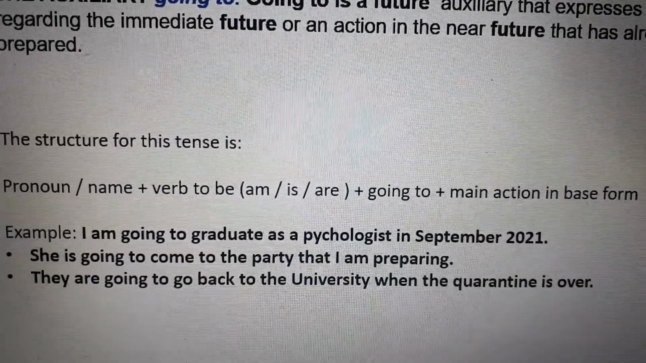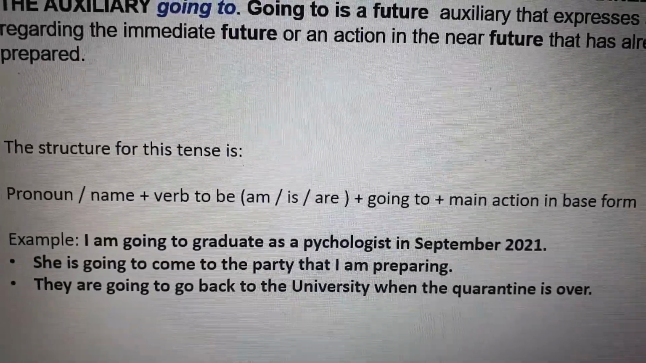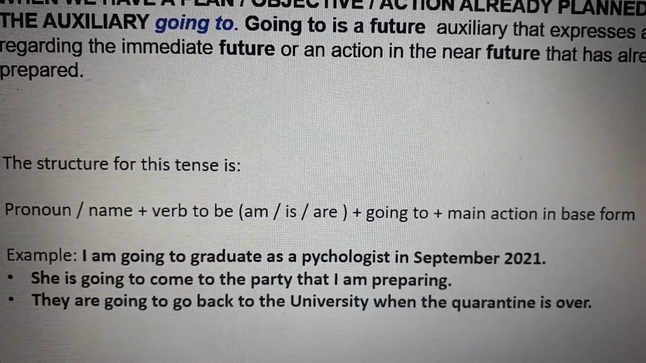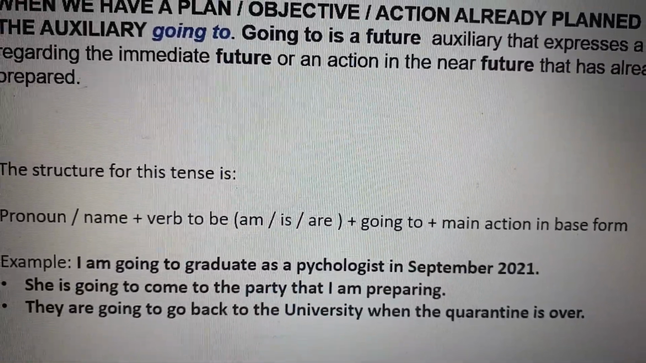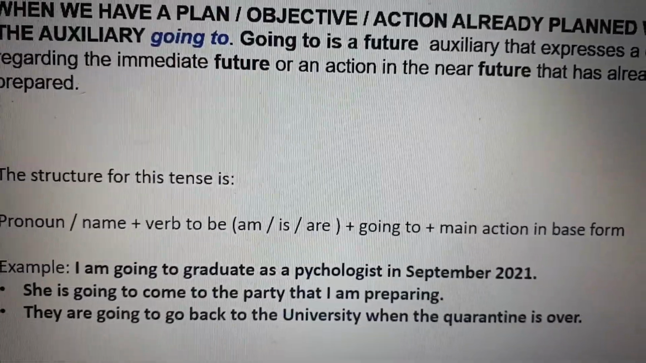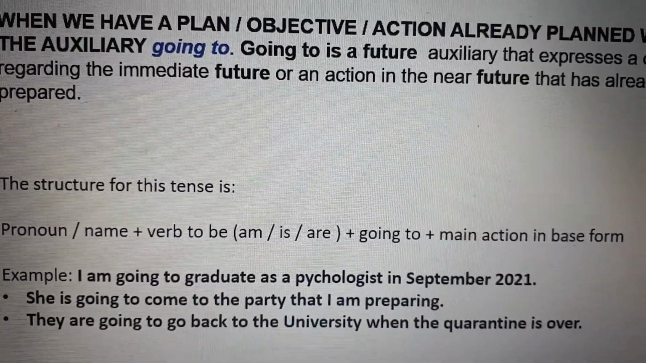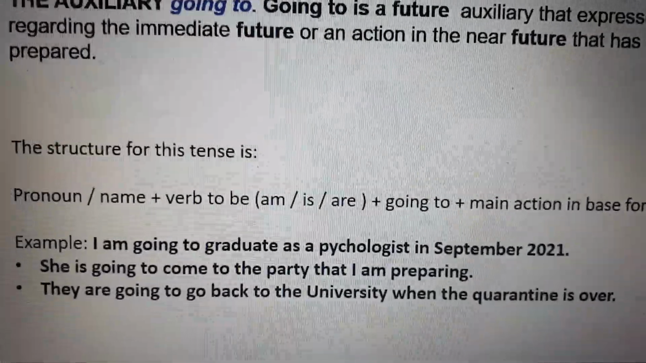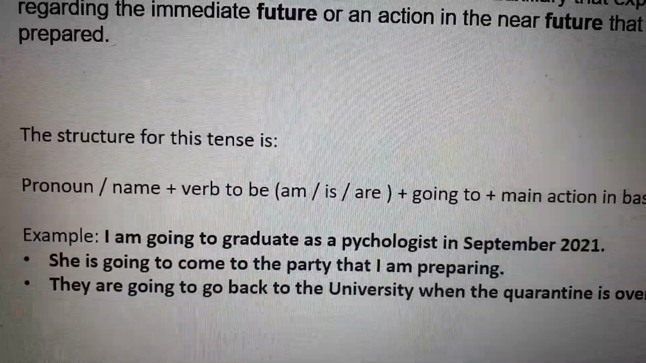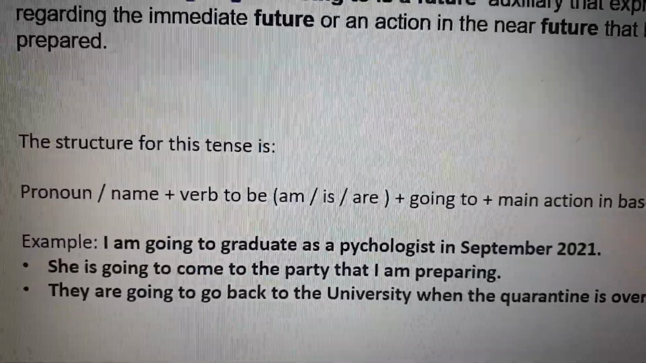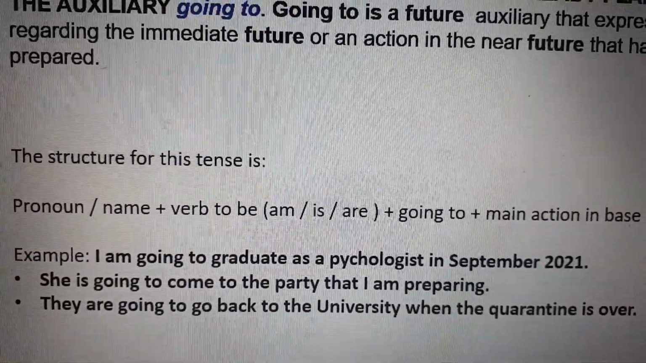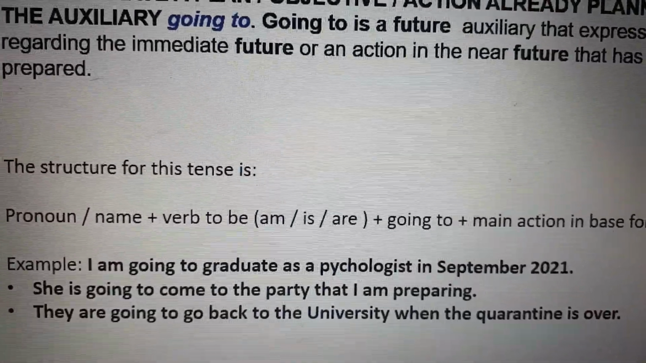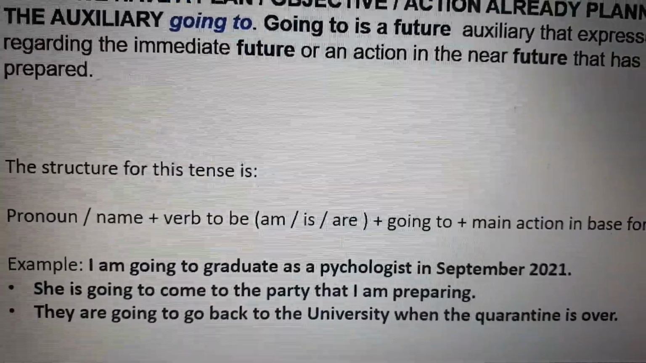And then, remember that after the preposition to, you have to use the action in base form. Okay, I am going to graduate as a psychologist, and the complement. I is the pronoun, am the verb to be, going to, and then graduate. Or the other one: she is going to come to the party that I am preparing. She is a pronoun, is the auxiliary of the verb to be, going to, to talk about the future, and then come is the action, and then the complement.